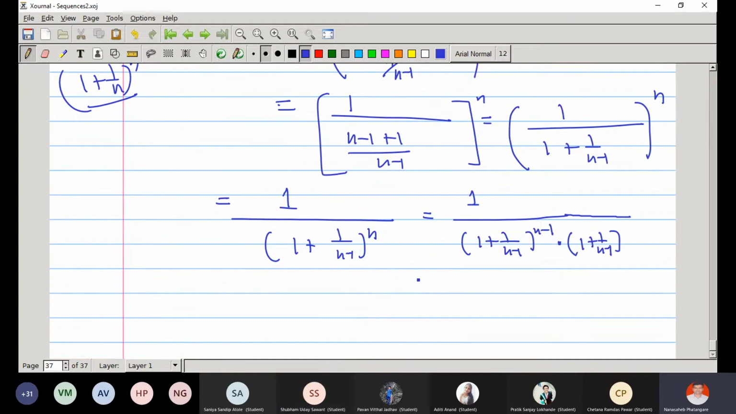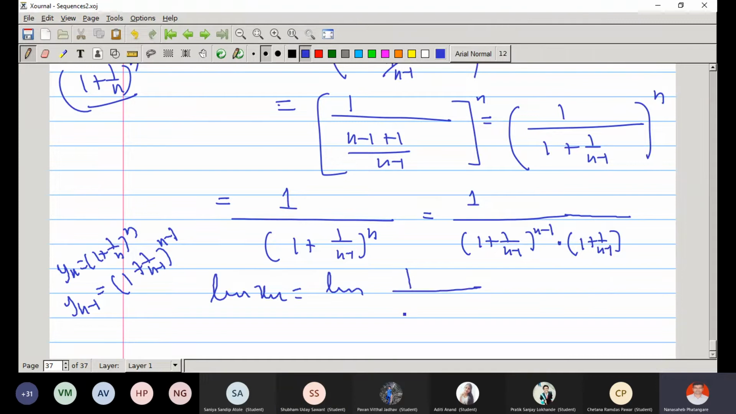Okay. So if yn is 1 plus 1 upon n raised to n, then what is yn minus 1? What is the previous term? 1 plus 1 by n minus 1 to the power n minus 1. And what is the limit? Because it's just one step before and one step ahead, it is e. e, right? And therefore, what is limit of xn? It is the limit of 1 plus 1 upon n minus 1 raised to n minus 1 into 1 plus 1 by n. So limit of the second bracket 1 plus 1 by n is 1. So it is 1 by e.